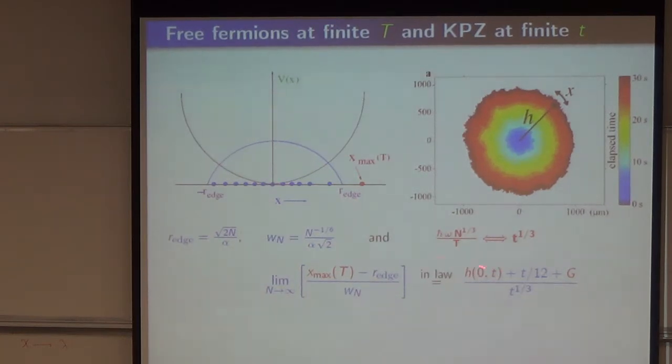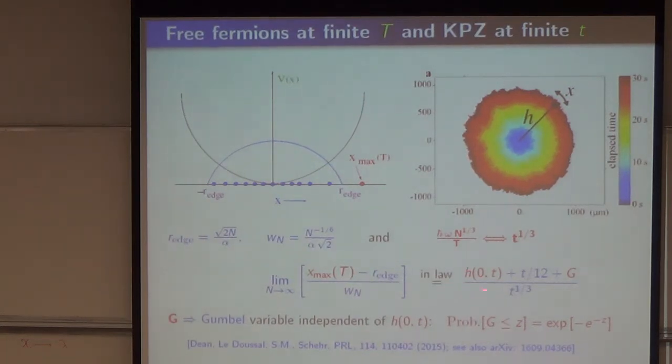So this is the random variable in the cold atom problem, the rightmost fermion position. I have to subtract off its average value and divide by some width. What I'm saying is that this random variable has the same statistical law as the height in the KPZ equation that you have just seen, plus some other object. This G is just a random variable which has a Gumbel distribution, but these are details, never mind.